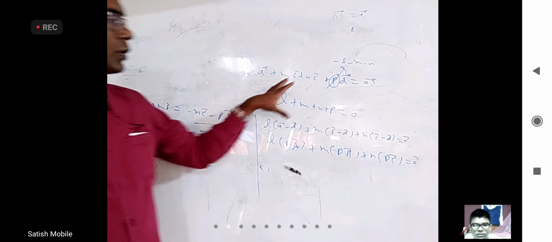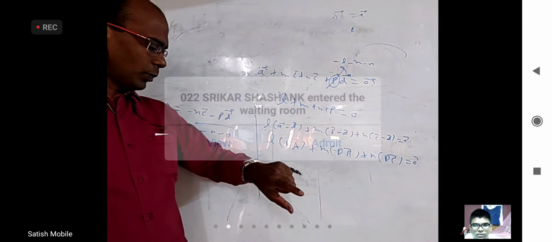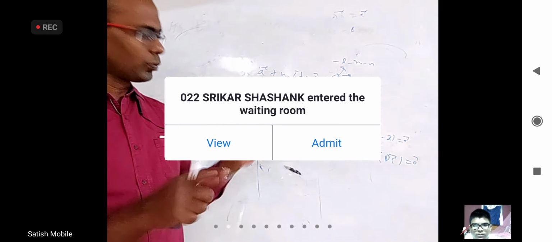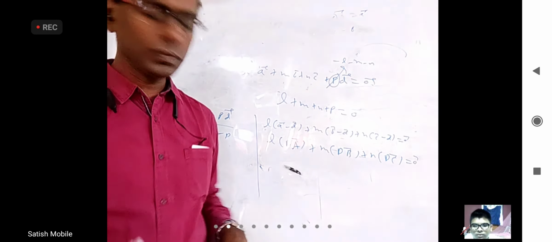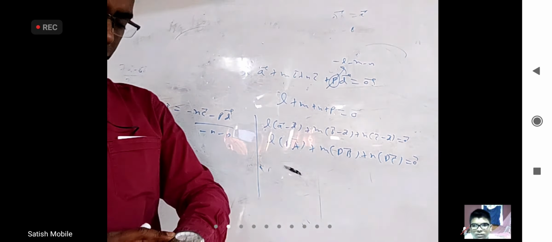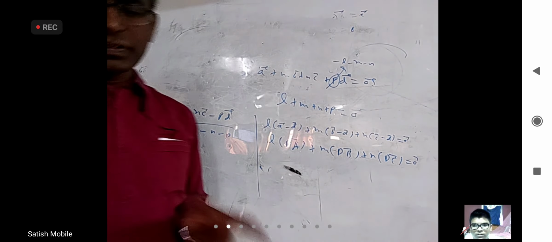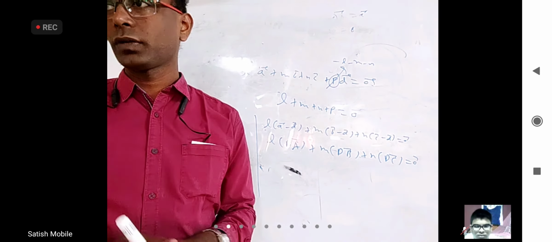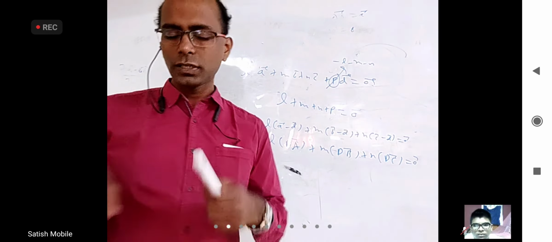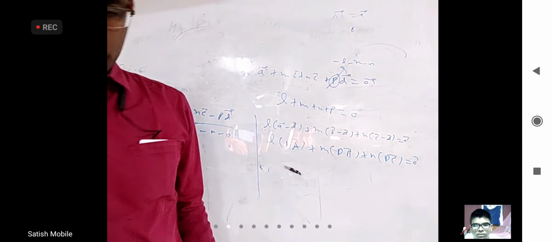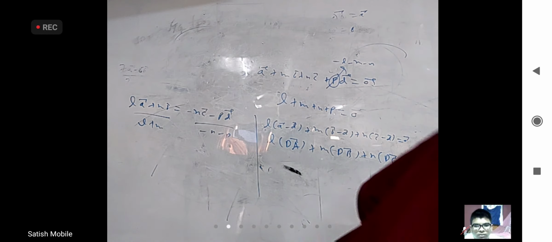Tomorrow I'll give the proper statement for this. Both ways I will prove it, because if I write now, only the last minute will be left. With that, the theory is mostly over. Only equation of line and all I have to discuss. Otherwise, doing the questions is very, very easy. We will not do questions, but just let us look at the questions.